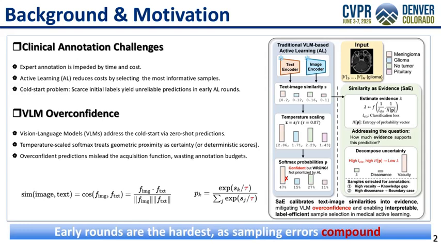Vision language models offer zero-shot capability to mitigate this, but they suffer from severe overconfidence due to temperature-scaled softmax, which misleads sample selection and wastes the annotation budget.